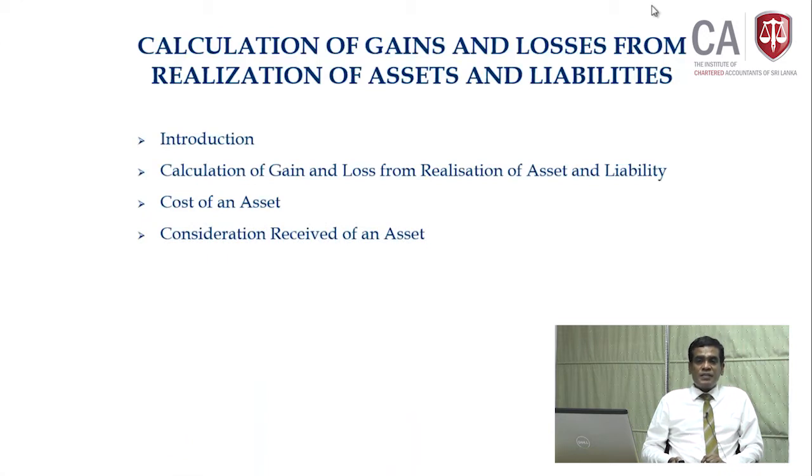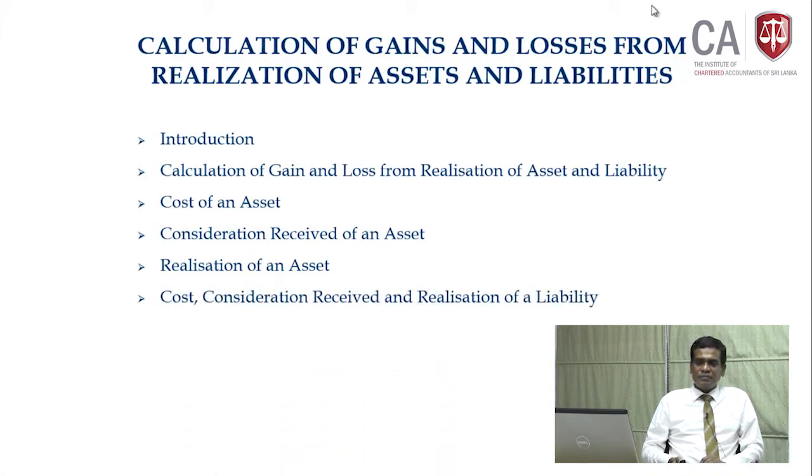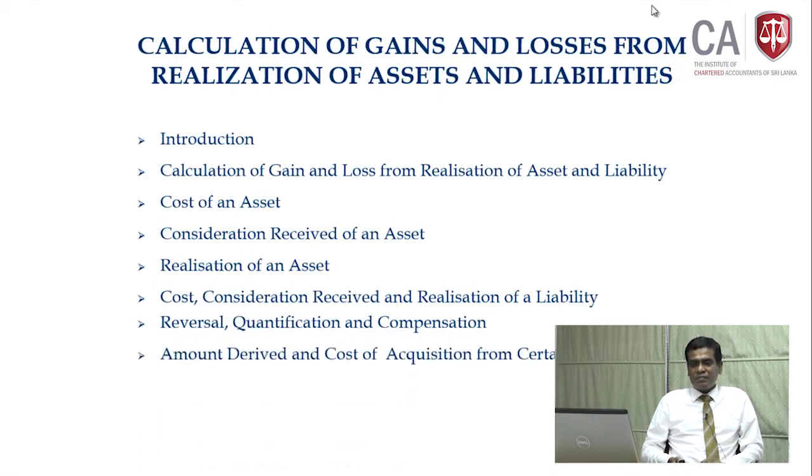What do you mean by consideration received of an asset? What is realization? It comes in only in the income to realization. What do you mean by realization of asset? Cost, consideration received and realization of a liability. Reversal quantification, the compensation, that is a reversal item.